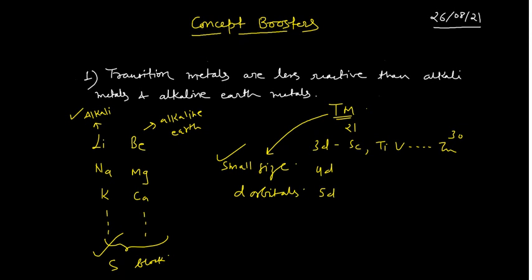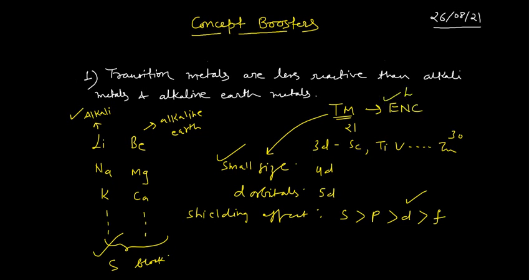If you know the shielding effect, I can write it here: shielding effect. The shielding effect is highest for the s orbital, followed by the p, and then the d, and f orbitals are the worst shielders. The d orbitals are not very good shielders. Since the shielding by these d electrons is not very effective, the effective nuclear charge for transition metals increases. So they have higher ENC, effective nuclear charge, due to poor shielding, and thus they have the smaller size. So what can happen when the effective nuclear charge is very high?